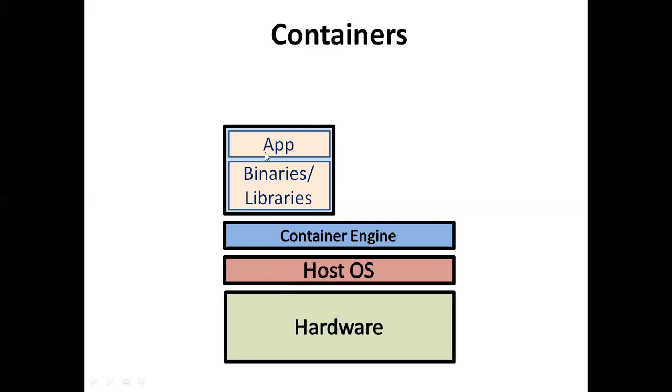Here one layer is missing: the guest operating system is not required. You can run the application using the packages, binaries and libraries with the help of the container engine, using the host operating system and the hardware. The application, binaries and libraries communicate with the host OS or host kernel.